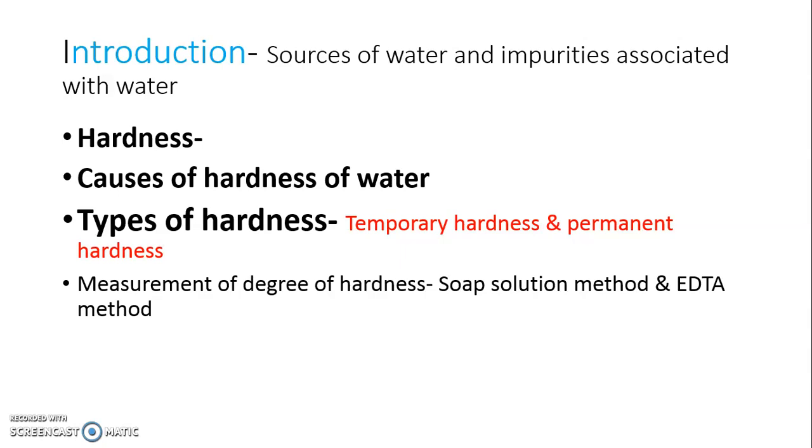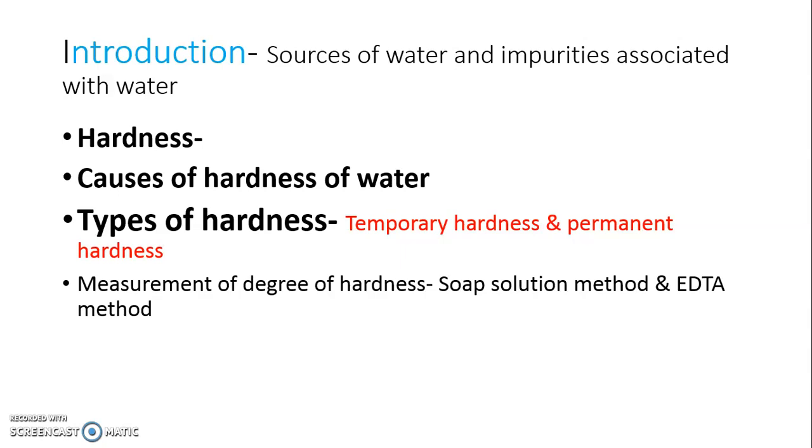So some of the salt tend to dissolve directly in rainwater, and the salt which doesn't dissolve in rainwater, they tend to dissolve in H2CO3, carbonic acid, which form when carbon dioxide from air dissolve in water. Hence, water which is flowing through earth or flowing on earth becomes hard.